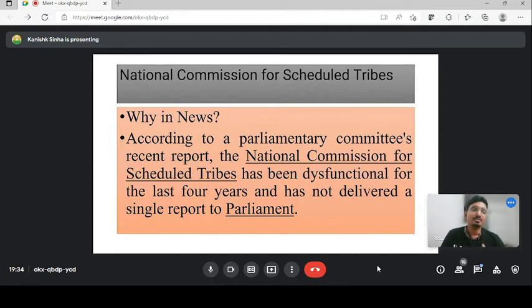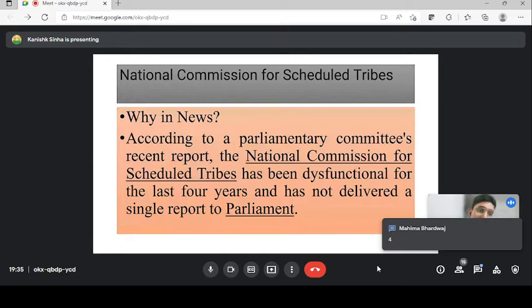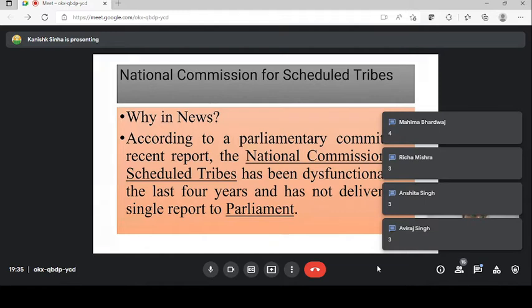Don't worry. Coming to the National Commission for Scheduled Tribe, guys. Another very important topic that is in news in the month of March. Recently, while the session of the House is going on, can anybody tell me in the chat box, in a year how many sessions does the House have? The Lok Sabha and Rajya Sabha have a total of how many sessions, and what are they? 4 sessions I have got. What are the sessions? 3. Okay, 3. So what are the names of the sessions? If there are 3, what are those?